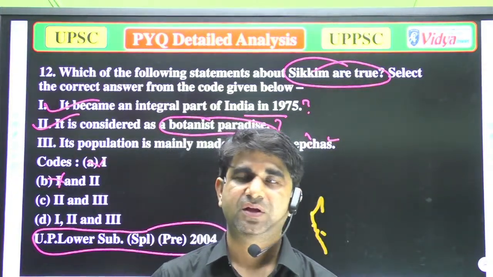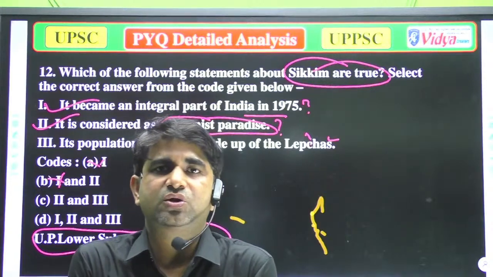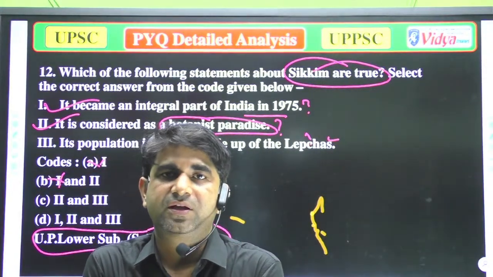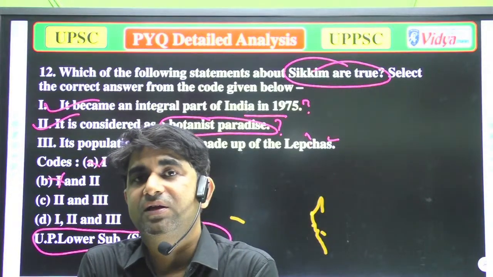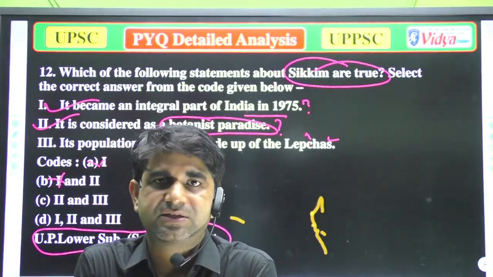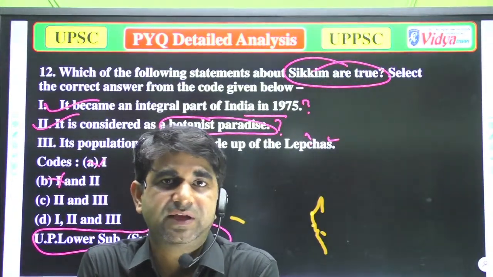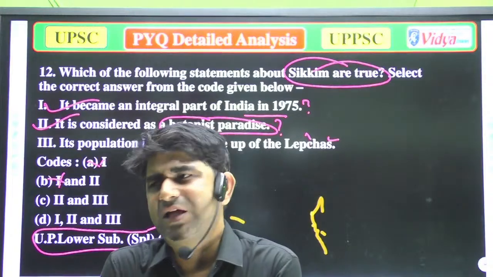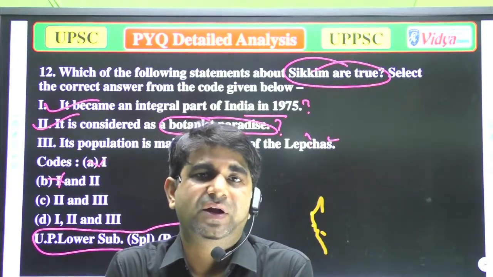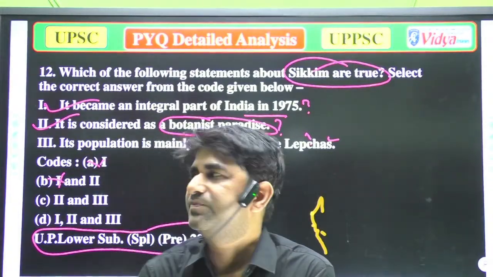So it's true. And if you have seen many central universities or state universities, whenever they take a tour for educational purposes, they generally say, come, we will join the northeastern states, because they have a huge botanical biodiversity, means every type of biodiversity is over there. That is why these are known as the paradise of botanists, or you can say paradise of botanical institutes. Well, now we'll move to the next question.